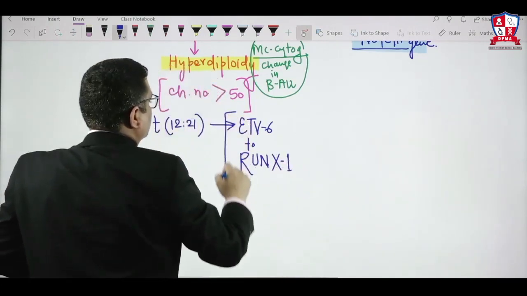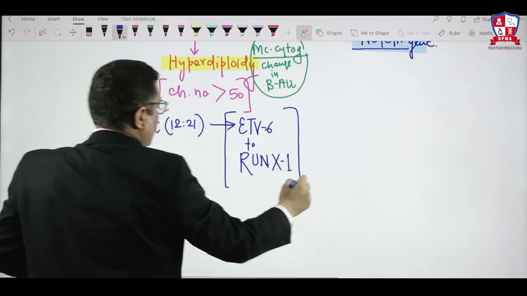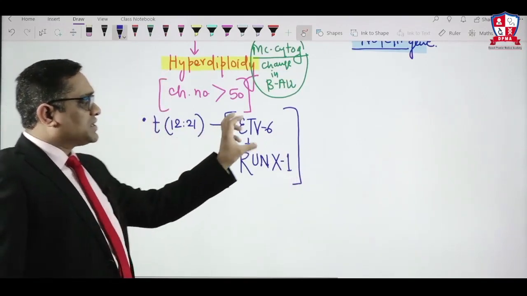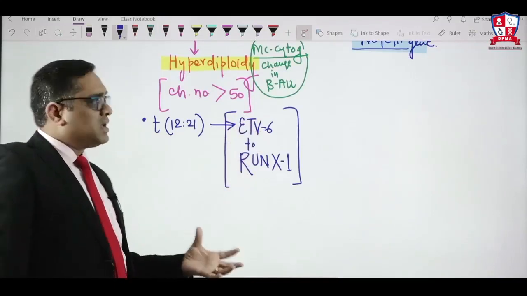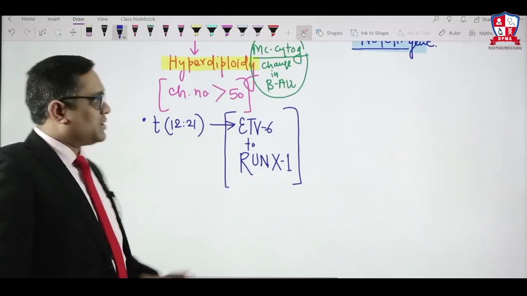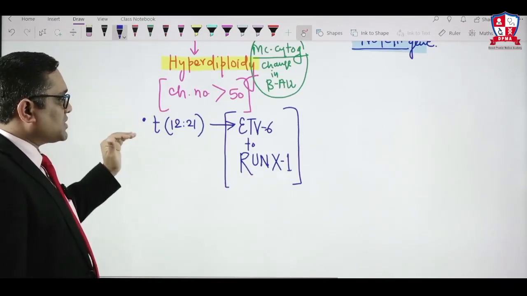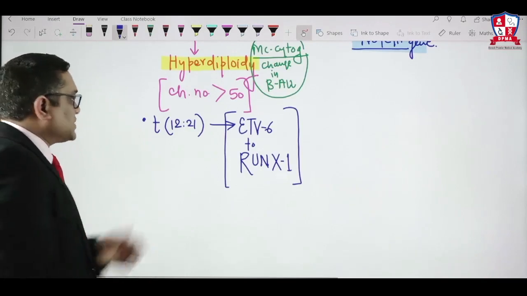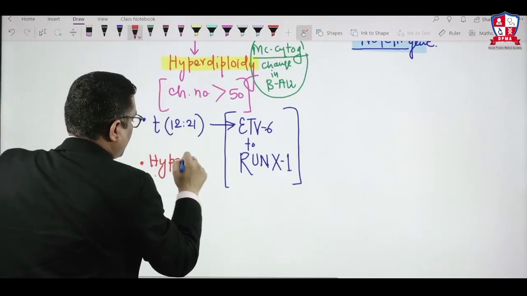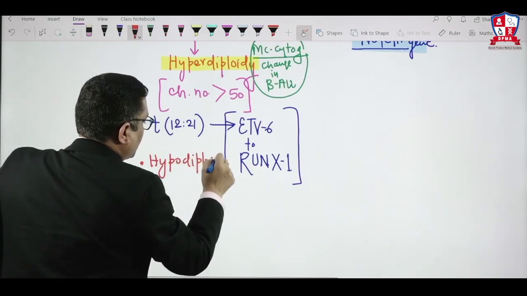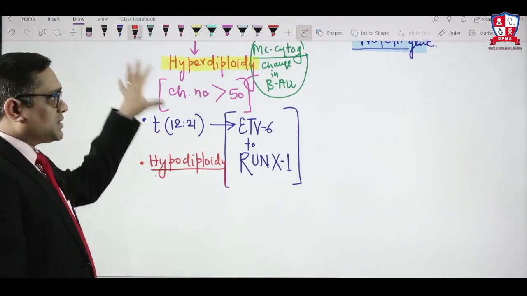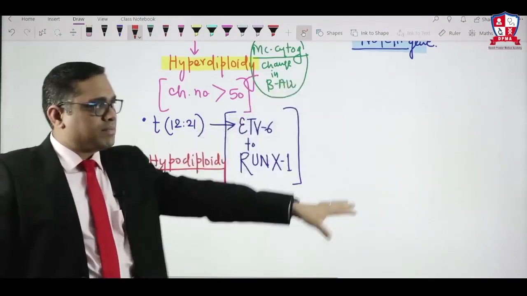So this translocation of the ETV6 gene to the RUNX1 gene is another important pathogenetic mechanism for B type of ALL. So hyperdiploidy, translocation t(12;21), and hypodiploidy is also associated with ALL. So these are for B type of ALL, and this is for T type of ALL.